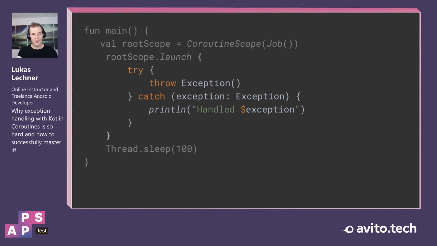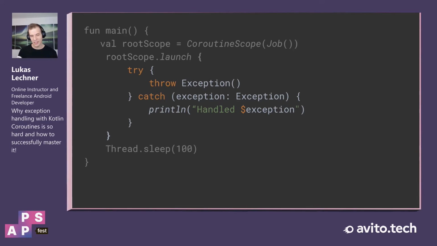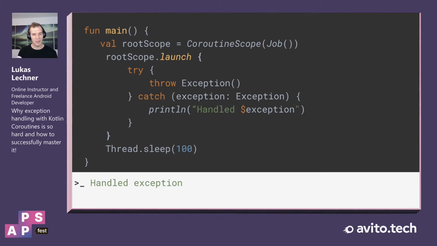What we can do here again is we can simply use a try-catch in our coroutine directly to handle the exception. So with the try-catch, we are then able to handle the exception.